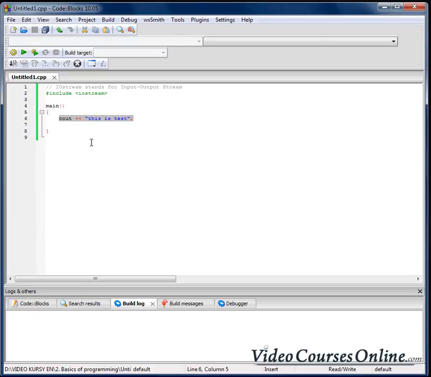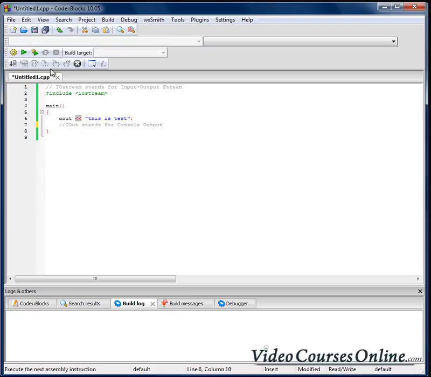As we can see here, we have something like cout. Cout stands for console output. And after it, we have two angle brackets, less than signs.